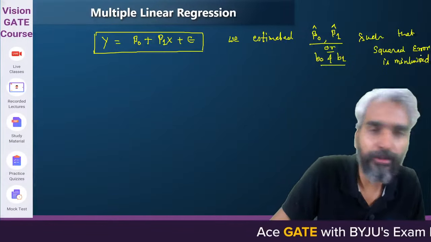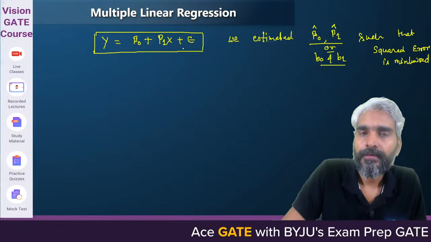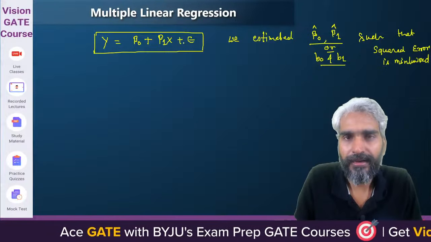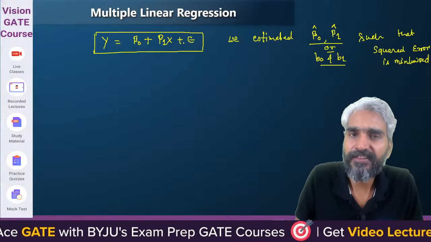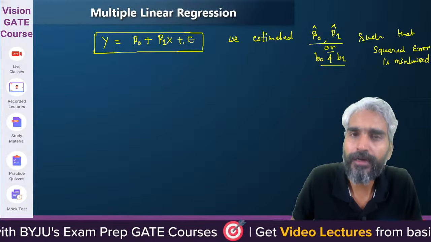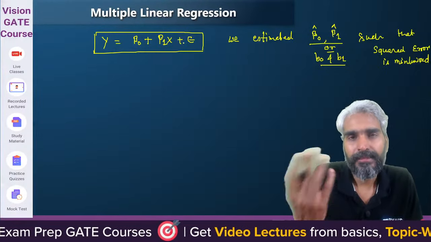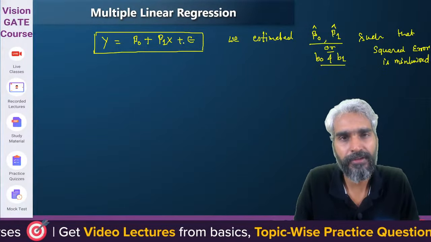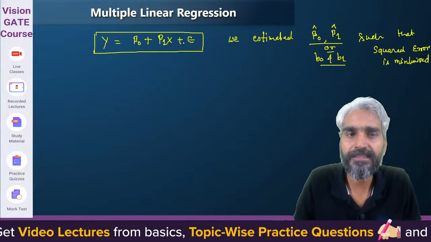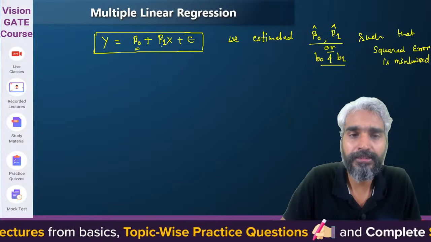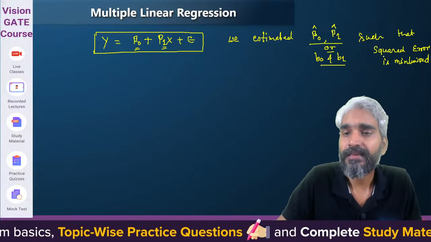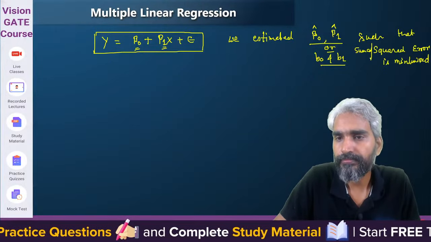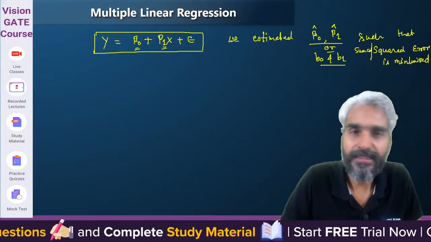What did we do for this particular purpose? We had the sum of squared error. And then we partially differentiated it with respect to beta 0 and beta 1. Then there were 2 equations with 2 variables, beta 0 and beta 1. We solved those 2 equations and we got the values of beta 0 and beta 1 such that the sum of squared error is minimum. Yes or no? That's the logic.